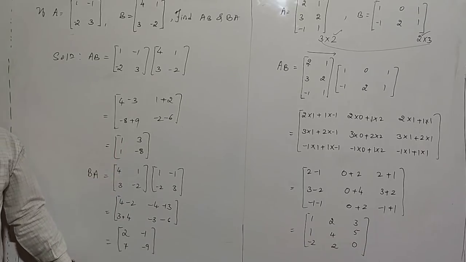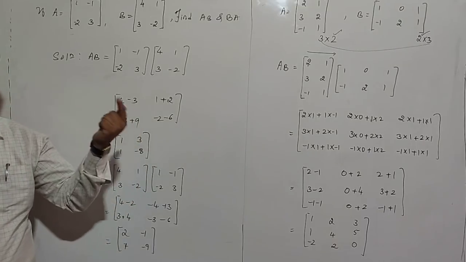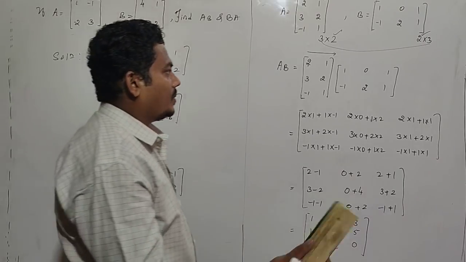Just look at AB and BA. AB is different from BA, both are unequal. Hence, in general, matrix multiplication is not commutative. Next problem.